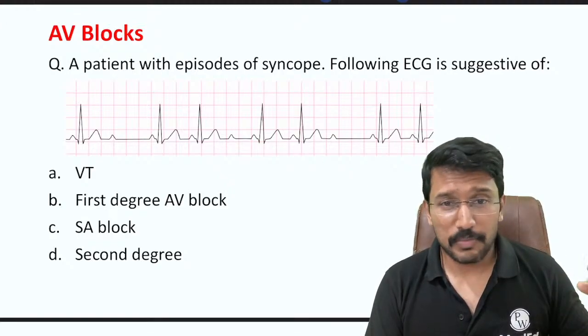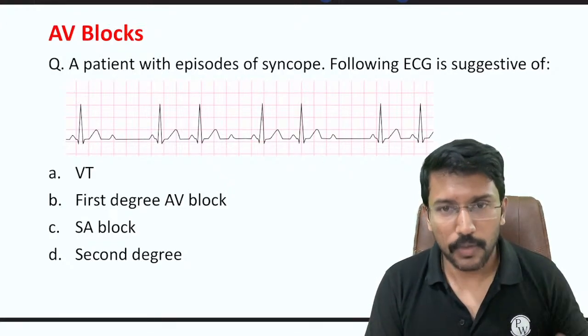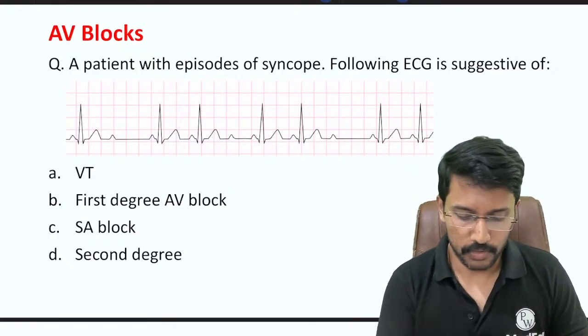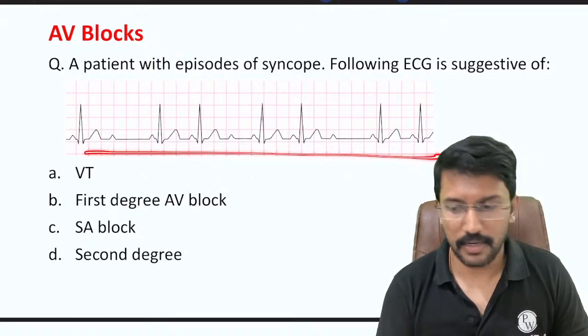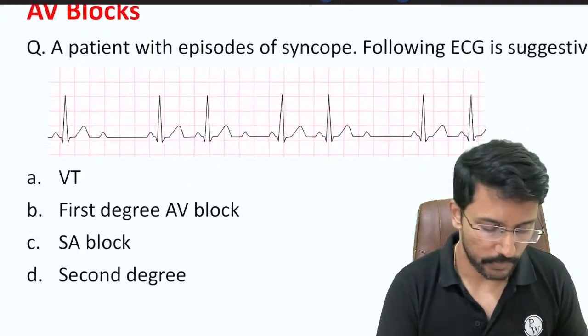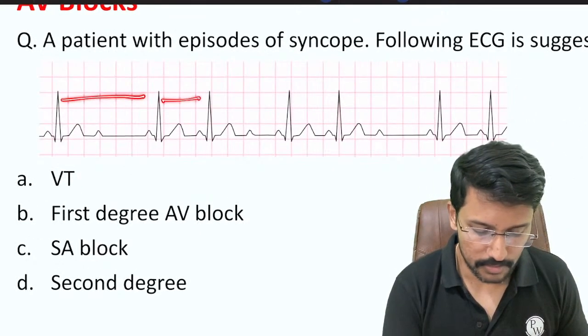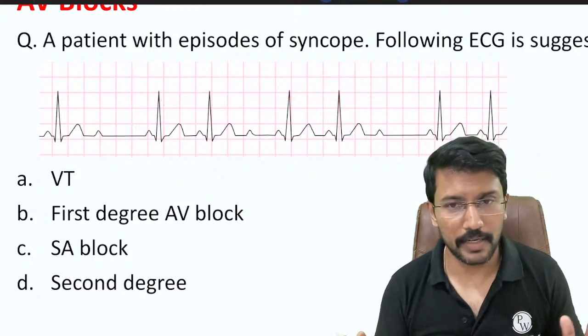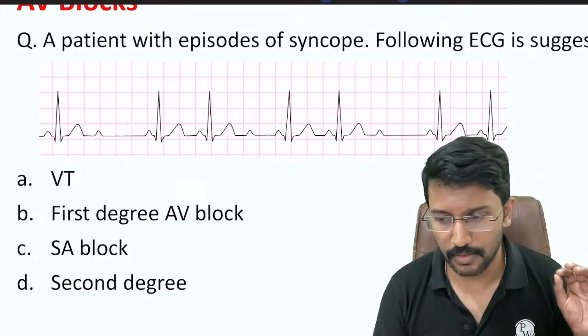Okay, let me ask the first question: can this be ventricular tachycardia? The answer is no, because we don't see tachycardia here, right? Rather the patient has bradycardia. When you look here, the heart rate is definitely not more than 100. So this is a bradycardia.